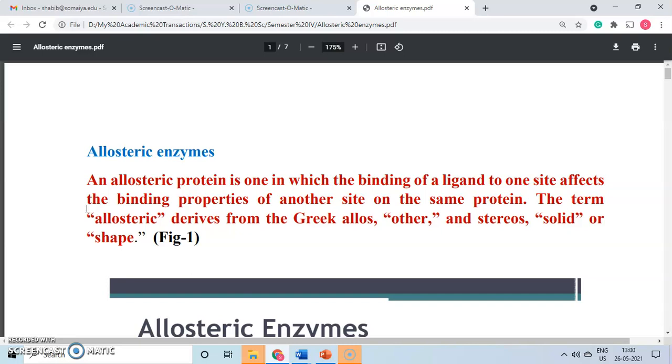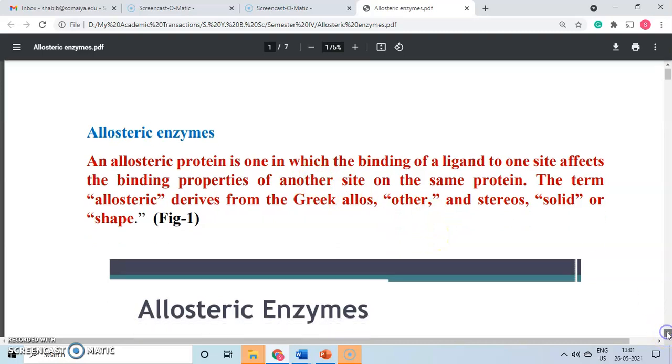One very important type of enzymes is the allosteric enzymes. Now, dear students, generally the picture we have in mind is that the enzyme has a particular active site, like a cavity or a pocket where the substrate comes and binds. But an allosteric enzyme is one in which the binding of a ligand to one site affects the binding properties of another site on the same protein. The term allosteric is derived from the Greek words allos, which refers to other, and stereos, solid or shape. Let us move on and see the diagrammatic presentation.